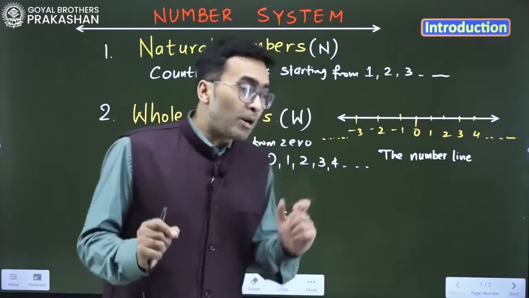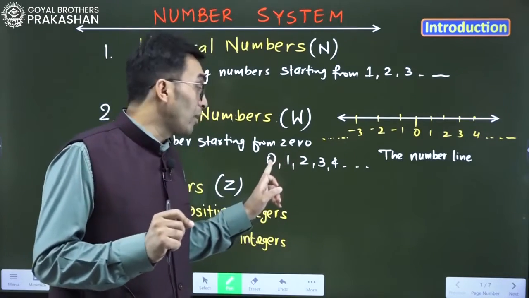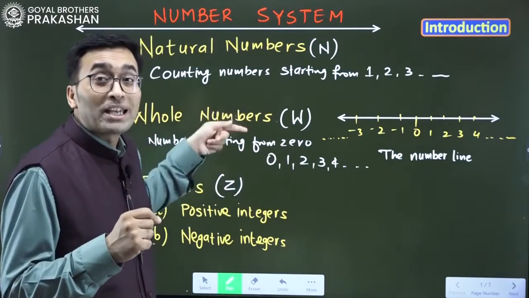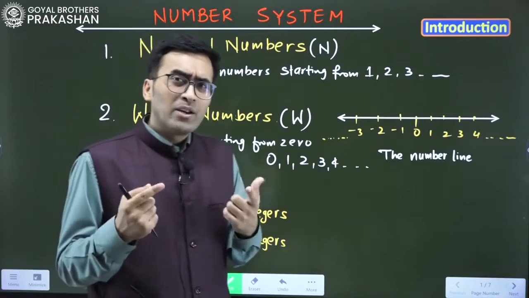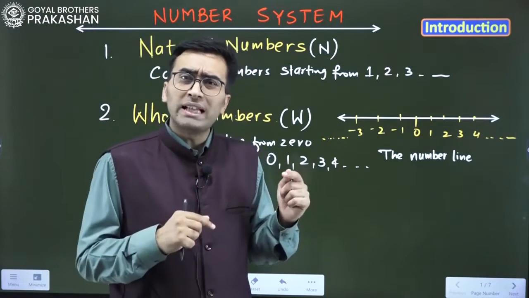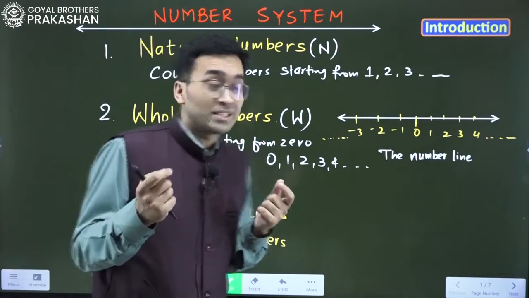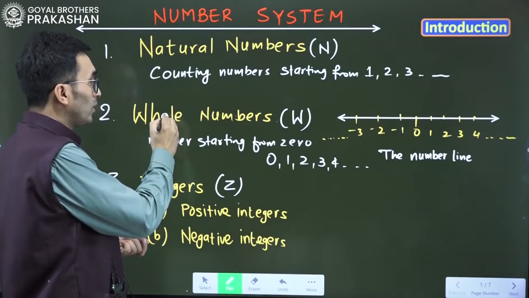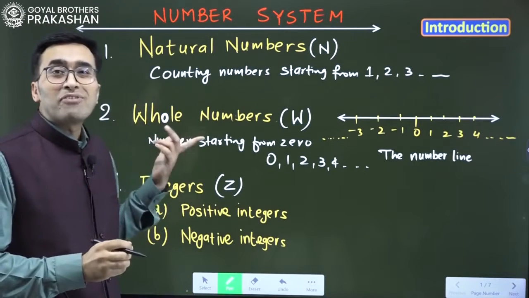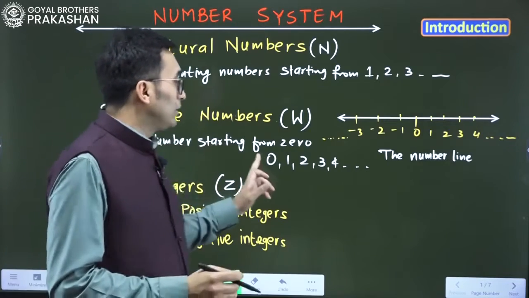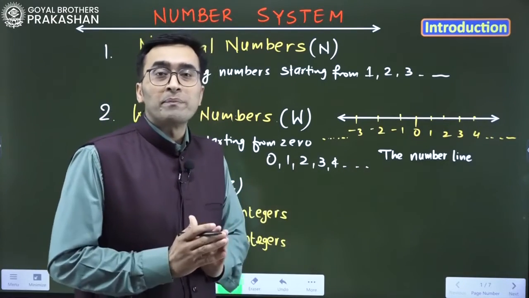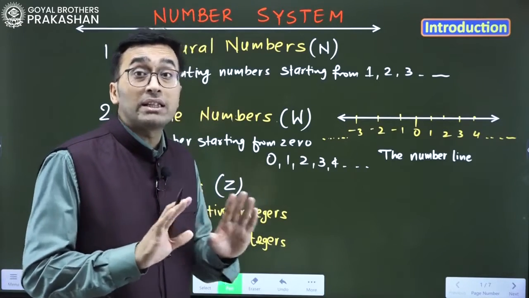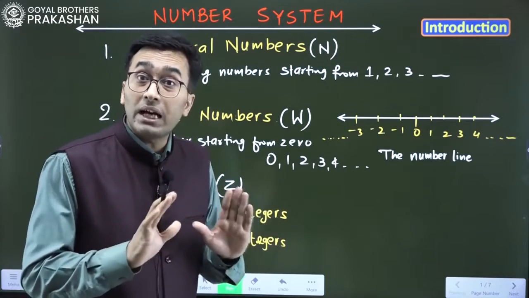Similarly, the whole numbers are those numbers starting from 0. See the importance of 0: the 0 got added and the name changed. It became whole numbers. Sometimes we get confused whether 0 belongs to the natural numbers or the whole numbers. See how I memorize it: in the word WHOLE, you can see this 0 here. This signifies the 0, which we can keep in mind. So now it is 0, 1, 2, 3, 4 and so on. So we got the concept of whole numbers and natural numbers. To be very clear, decimals are not included.